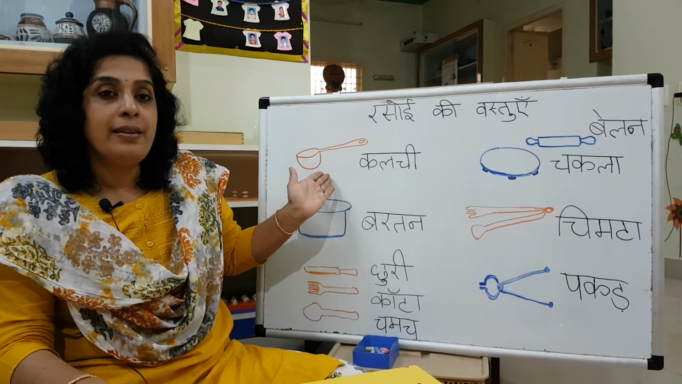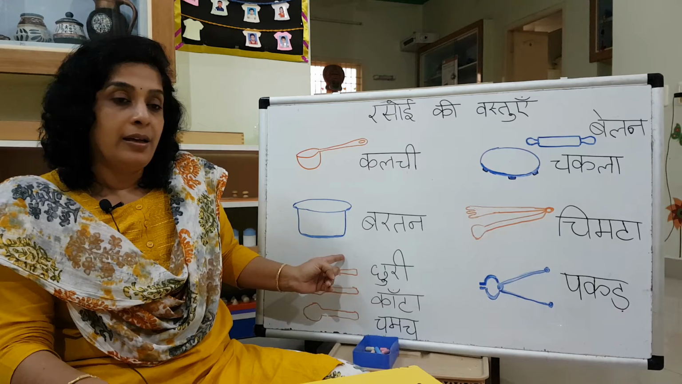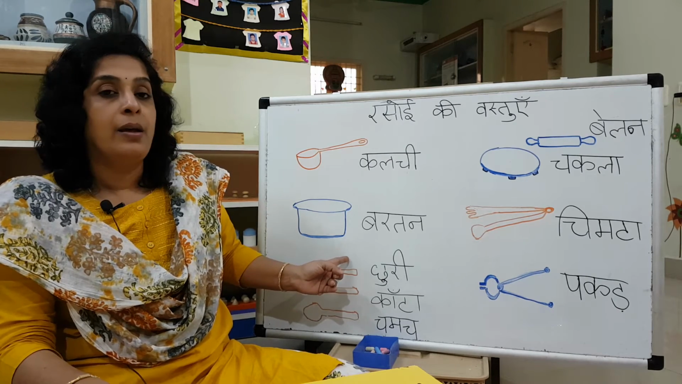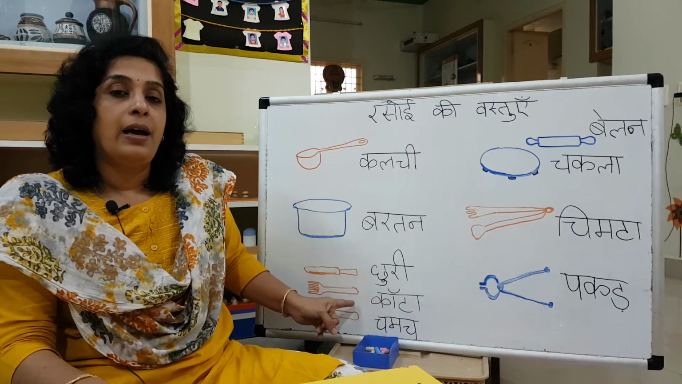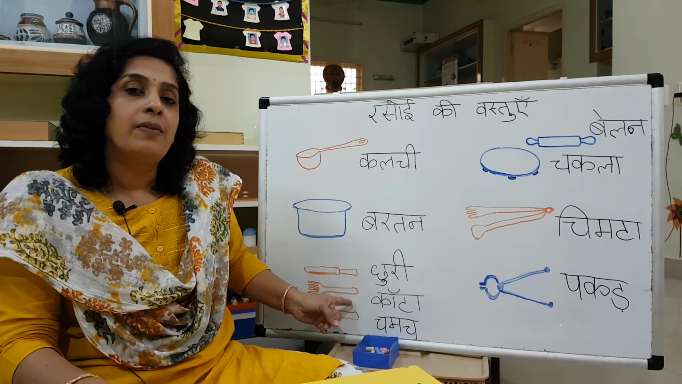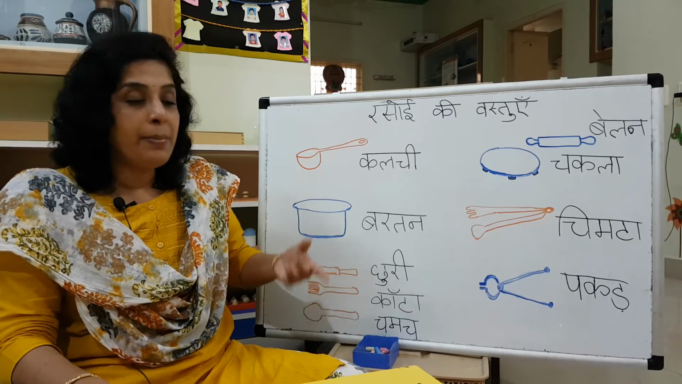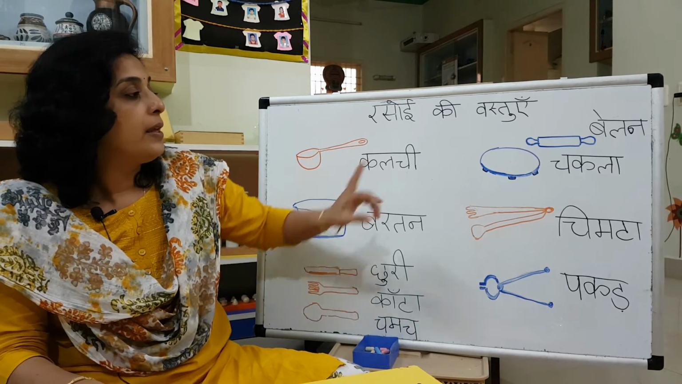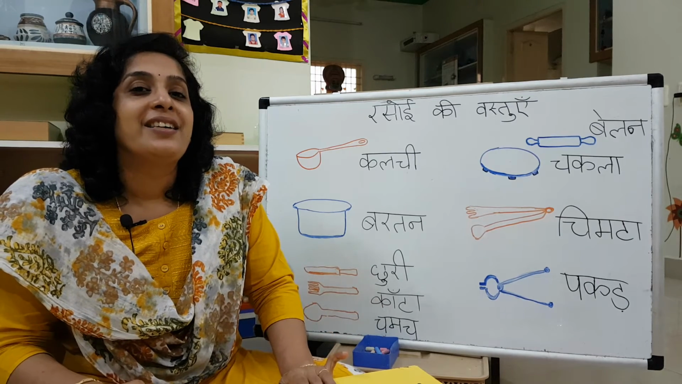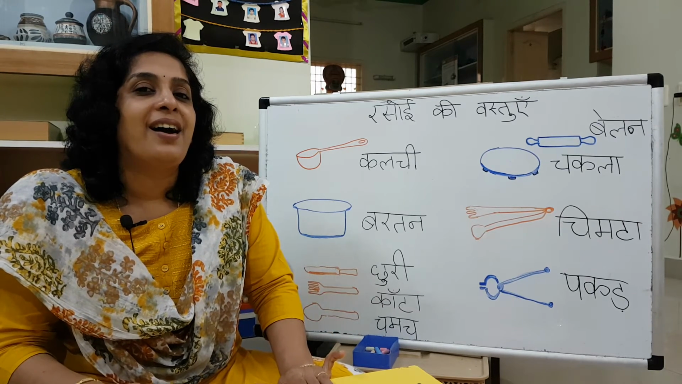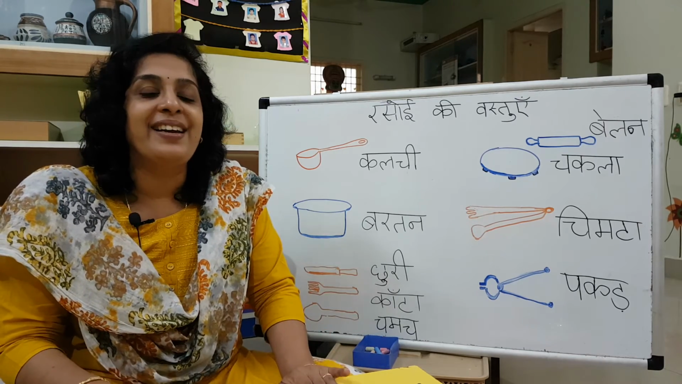Kalchi. Kalchi means ladle. Bartan. Bartan means vessel. Churi kanta means knife and fork. Chammach, that you know already. Then what is this? Chakla belan.